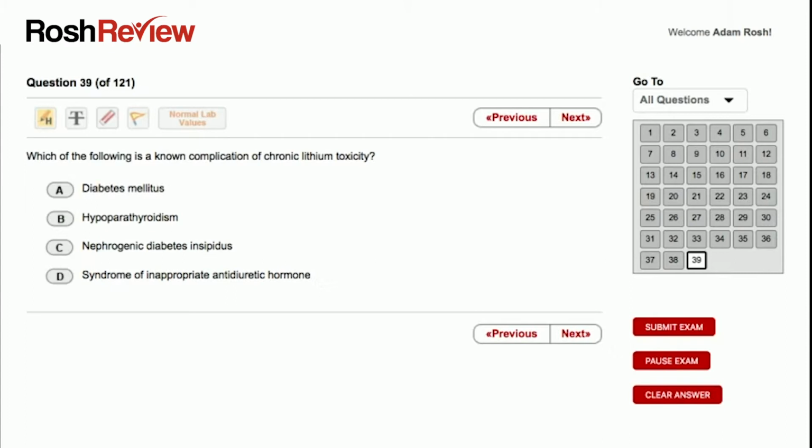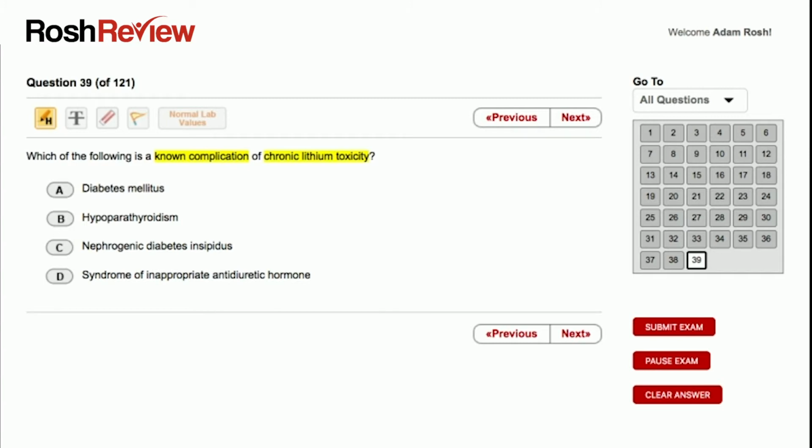All right. So, which of the following is a known complication of chronic lithium toxicity? So, this is a rather straightforward question. Let's just dissect it, make sure we know exactly what it is asking. So, we have chronic lithium toxicity, and we need to identify which one of these is a known complication of it. And our answer choices are A, diabetes mellitus, B, hypoparathyroidism, C, nephrogenic diabetes insipidus, and D, syndrome of inappropriate antidiuretic hormone.